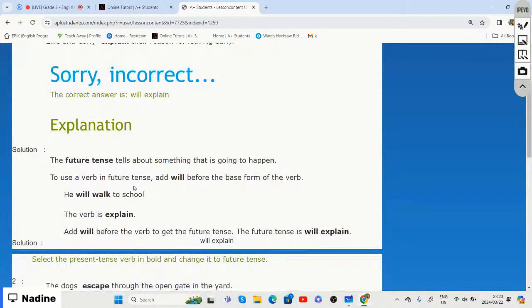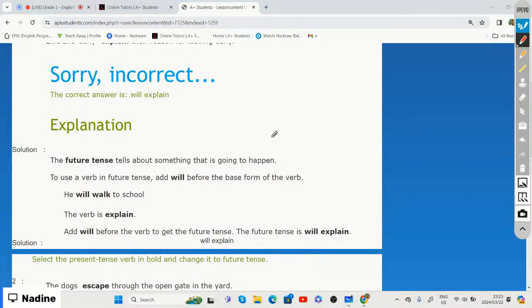All right, and before we go on to our activity, once again, we said that the future tense tells us about something that is going to happen, right? And in order for us to use the verb in the future tense, we need to add the word will just before the verb, and that will show our future tense.